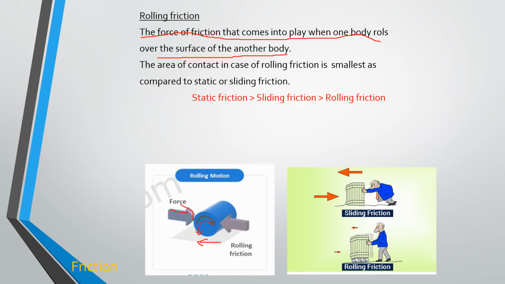The area of contact in the case of rolling friction is smallest as compared to static friction or sliding friction. You can see static friction is maximum when compared to sliding friction and rolling friction. Static friction opposes the maximum. Even if you give an applied force, it will not change its position, so we can assume the force is acting in the opposite direction. Sliding friction is somewhat greater than rolling friction, and rolling friction is much lesser when compared to sliding friction and static friction.